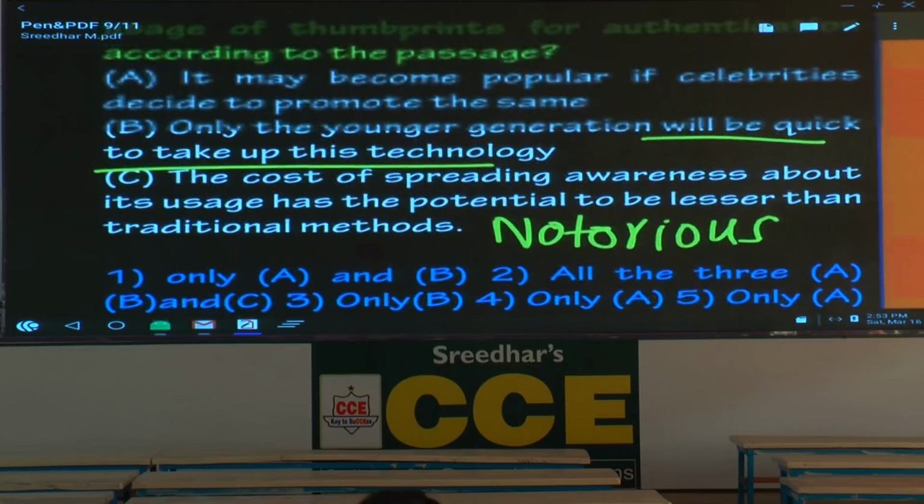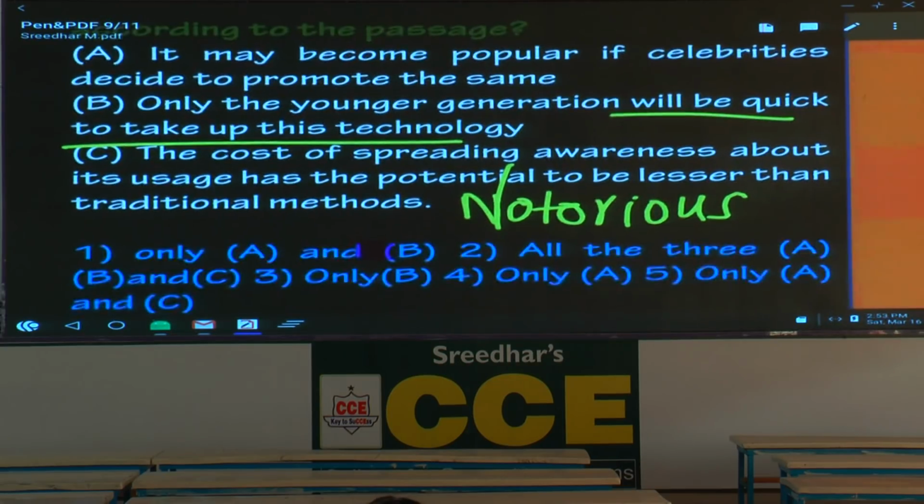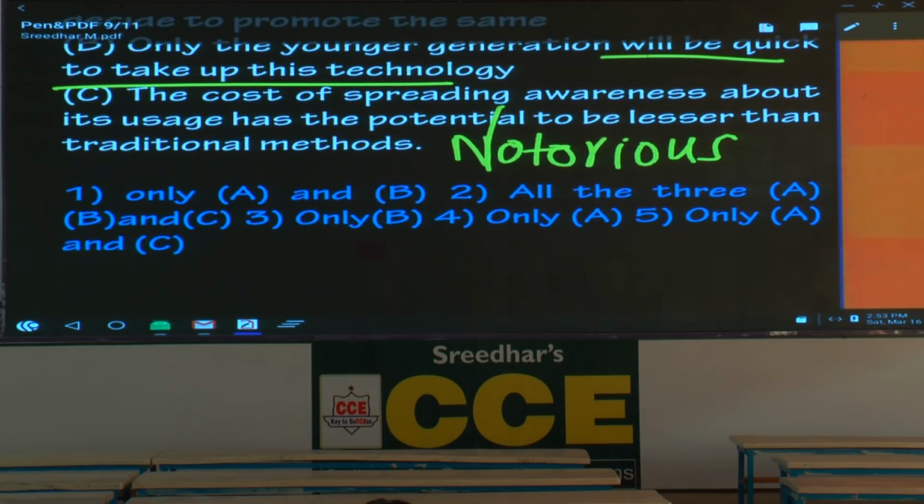Now what is the answer here? The question is true about. First one is true, A is true, B is true, C is true. So which option says all the three? Second option is the answer.